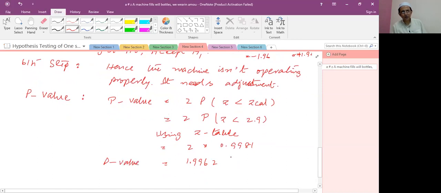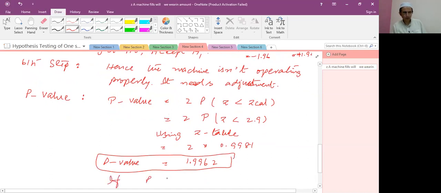If the p-value is less than alpha, reject H0, accept H1.